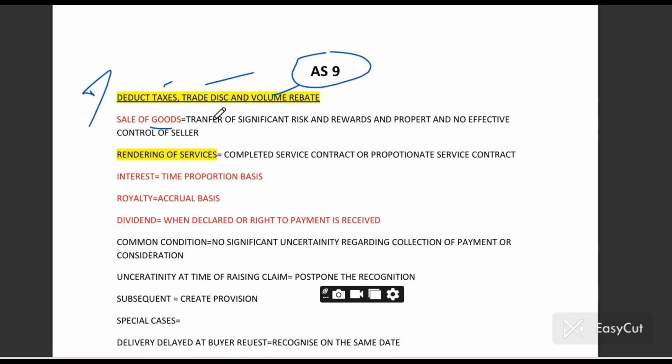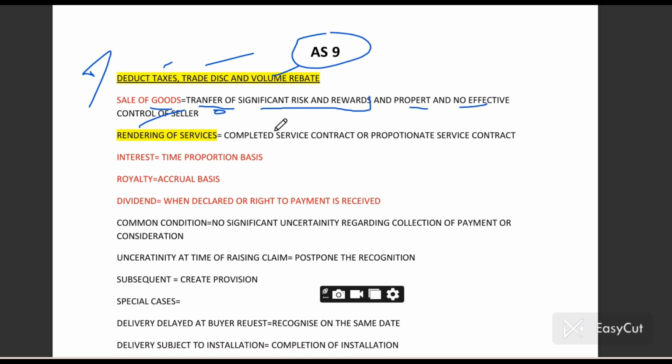A sale of goods will be considered when there is transfer of significant risk and rewards, and no effective control remains with the seller. These two conditions you have to fulfill for revenue recognition. If both of them are not fulfilled, then you shall not recognize revenue as per AS9.